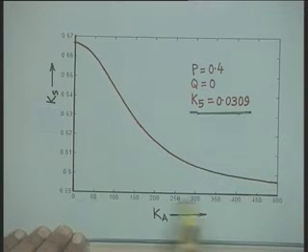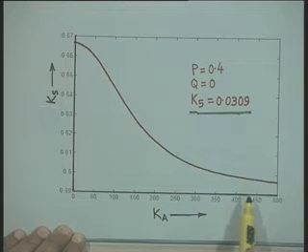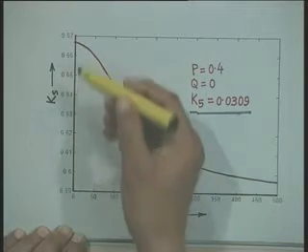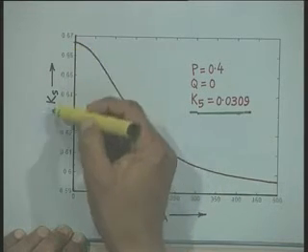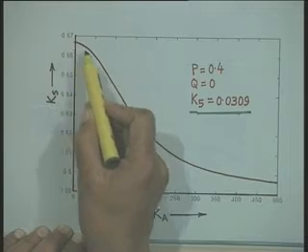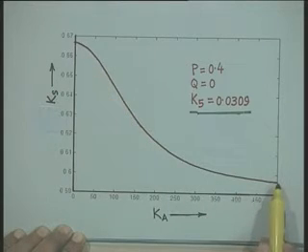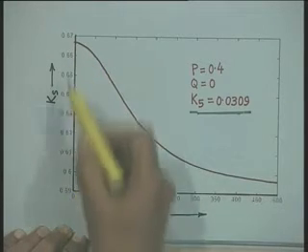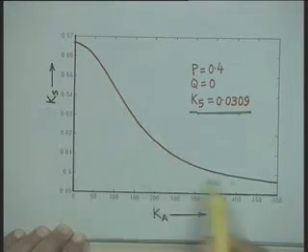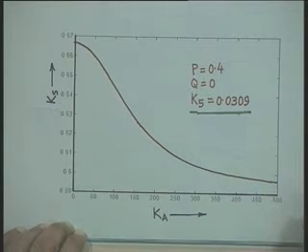Now, when we increase this AVR gain, the synchronizing torque coefficient decreases. Although it is positive all through, its magnitude decreases.